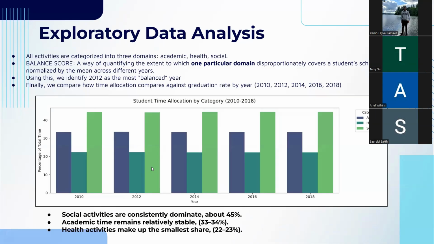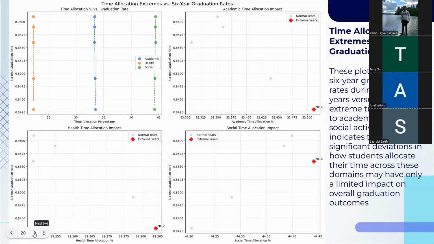Once our data was all cleaned up, we could start our exploratory data analysis. In order to make comparisons between the years, we organized all the different survey responses into three big categories: health, academic, and social. We then compared the percentage of time spent in each over the 5 years. What we found is that students in the UC system are very consistent, with social activities dominating at around 45%, academics at 33%, and health at 22%. Keeping that in mind, we decided to look for any years with a relatively high imbalance in any single category, and we found a few, but ultimately couldn't draw any conclusions.